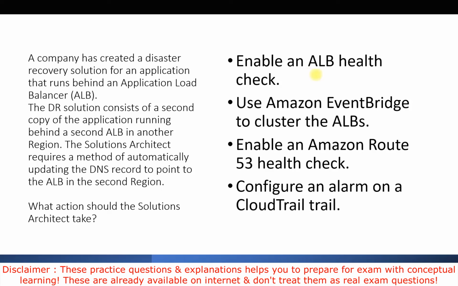Second option, use Amazon EventBridge to cluster the ALBs. This is also not correct because we can't cluster ALBs in any way. So this option is wrong here. Third option, enable an Amazon Route 53 health check. It seems correct to me because Amazon Route 53 health checks monitor the health and performance of our application, especially the web application, web servers, and other resources.